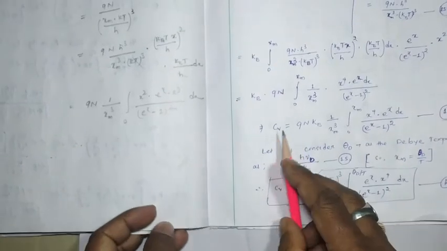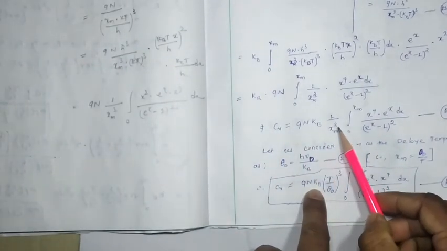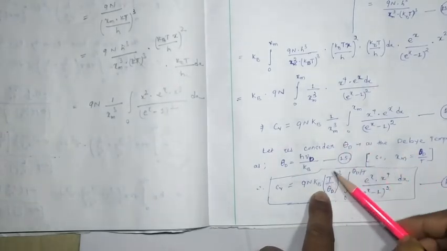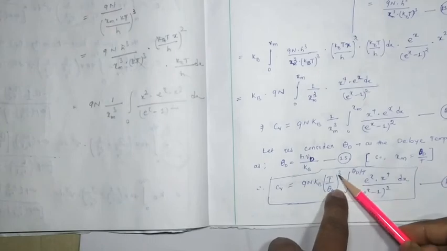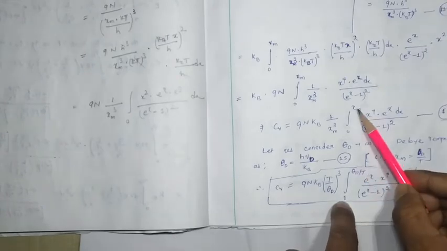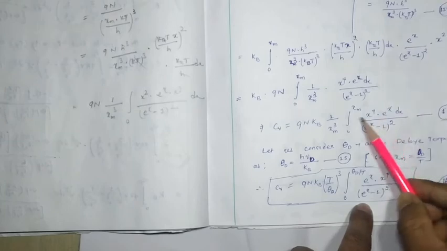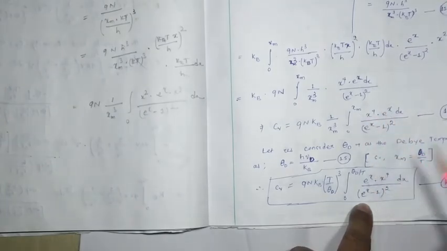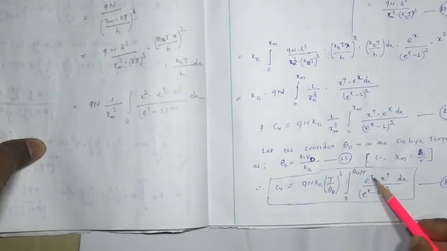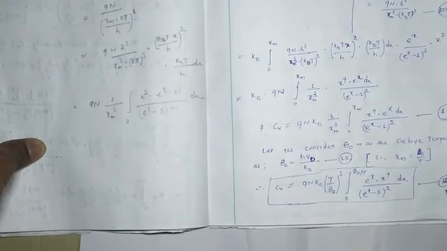Now Cv can be written as 9 n kb. In case of xm we can write theta d by t, so the t will be moved to the numerator, t by theta d whole cube, and 0 to theta d by t, x to the power 4 e to the x into dx, divided by e to the x minus 1 whole square. Let it be equation number 16.